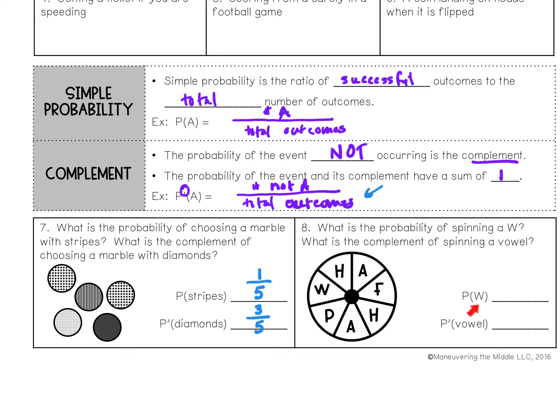So the probability of getting a W, well, I see 1 W on the wheel, and I see 7 sections of this wheel. And then the complement, see this little apostrophe, and they say the word complement of spinning a vowel. Well, vowels are A, E, I, O, U, and then they also say sometimes Y, but I see an A twice. And so if I were right, the probability would be 2 out of 7, but the complement means not getting a vowel, so that would be 5 out of 7. There are 5 letters that are not a vowel. Let's go on to the next page.